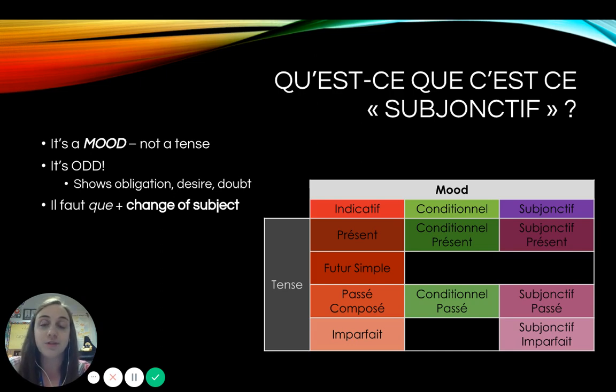Thus far, we've used the subjunctive with il faut que plus change of subject. So we reviewed last video, il faut plus infinitif, it is necessary to do something, which applies to everyone. Il faut protéger l'environnement. It is necessary to protect the environment, not just for you or just for me, but just in general for people. Il faut que plus change of subject expresses that obligation towards a certain someone or some people.